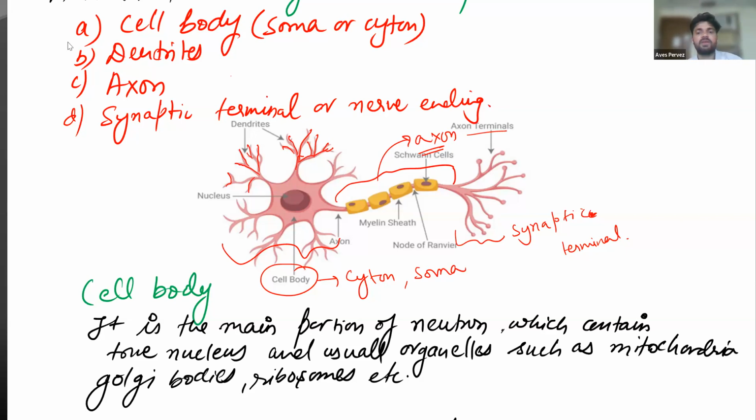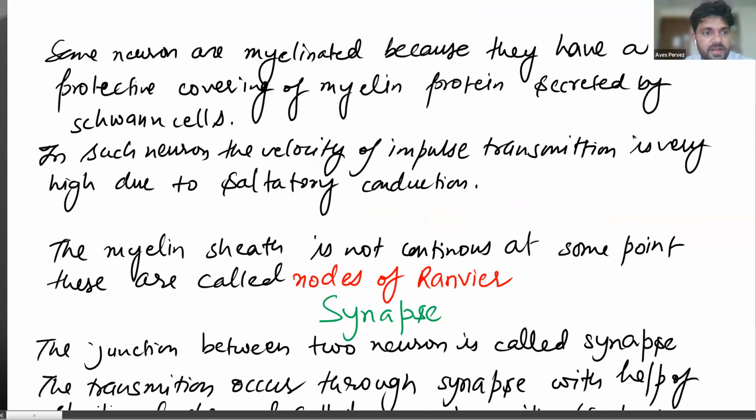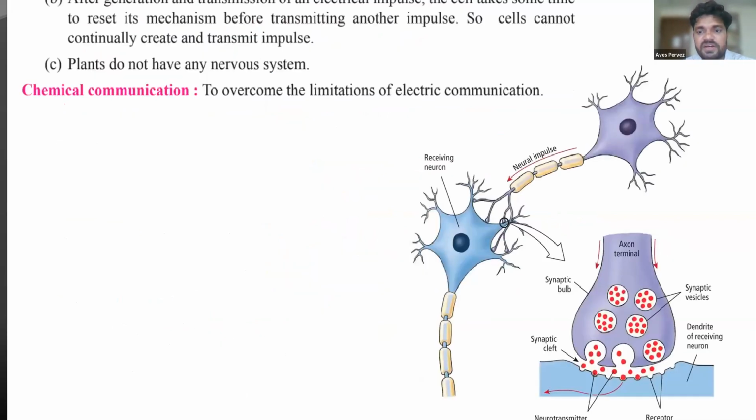Let me draw it here properly so that you can understand better what the main functions of these dendrites and nerve cells are. So let us discuss this one. For example, if I'm just drawing here a neuron, a nerve cell, let's suppose this one is the neuron.